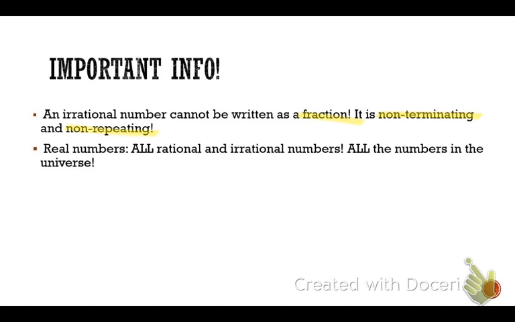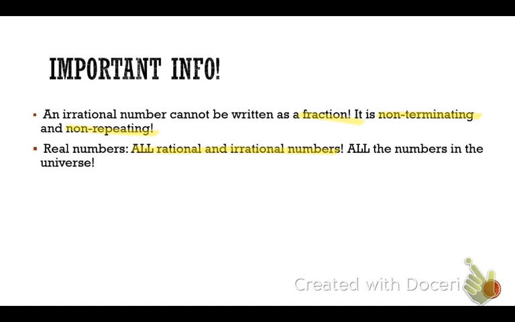We need to explain specifically what that means for them to be non-terminating and non-repeating. Then this is a repeat of what we said in 9.4, but we need to say it again. Real numbers are all rational and irrational numbers.